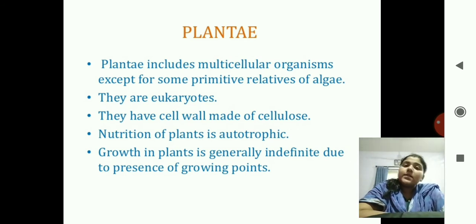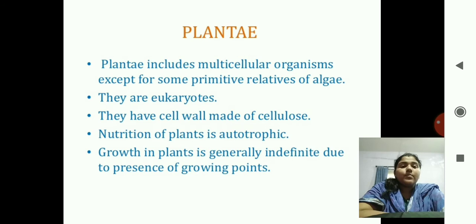They are again eukaryotes. I am repeating again, eukaryotes means they have a true nucleus. They have the nuclear membrane around it. They have a cell wall made up of cellulose. Cellulose is what all the cattle and animals eat in raw vegetables. So the raw vegetables or the hay you give to the cow consist of cellulose.